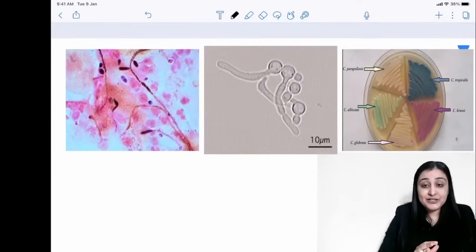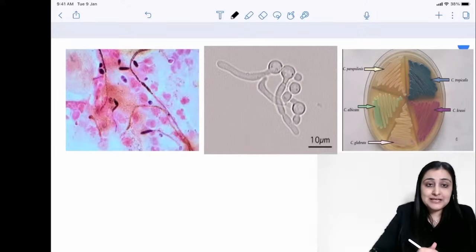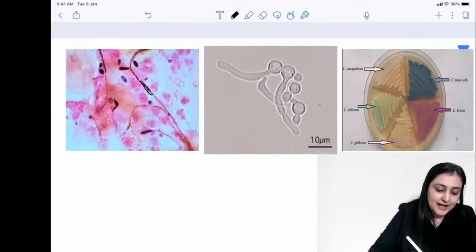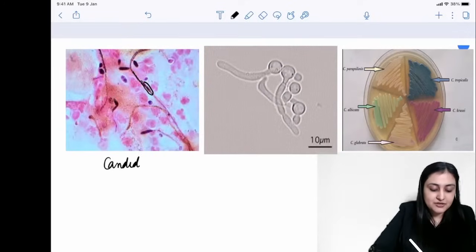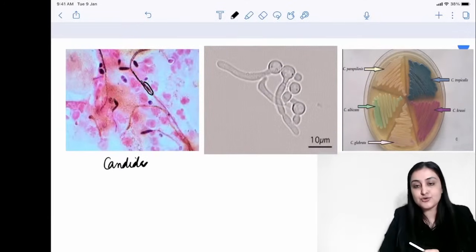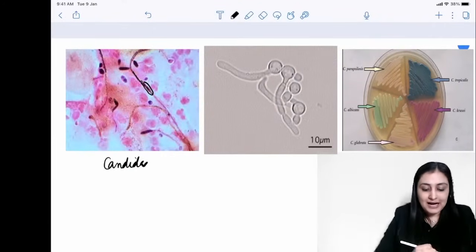Okay, going ahead into a pseudo hyphae. What you see here is pseudo hyphae because they are actually budding. It looks like they are hyphae, but it's just the budding that you're seeing here. So this is Candida, which is neither a true yeast, neither a true mold. So this is Candida, the most common species, Candida albicans.